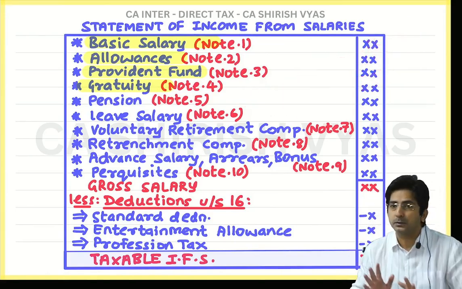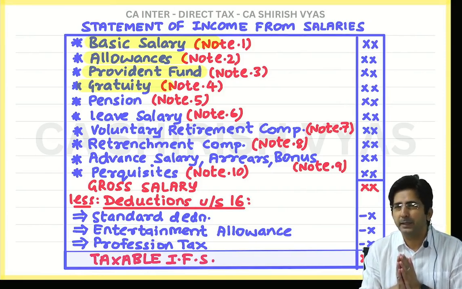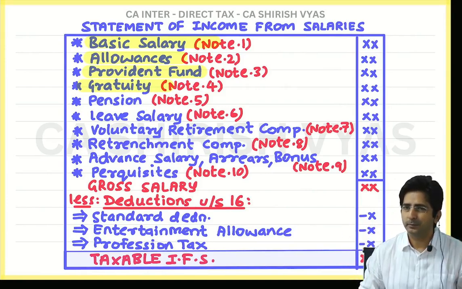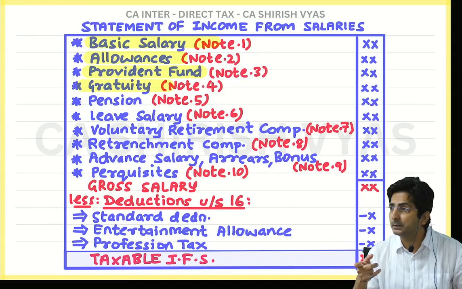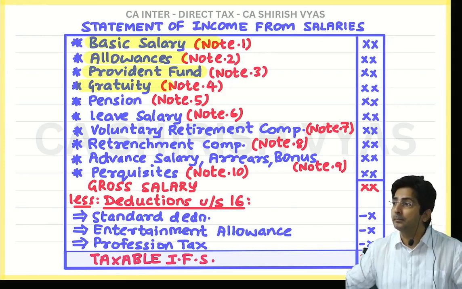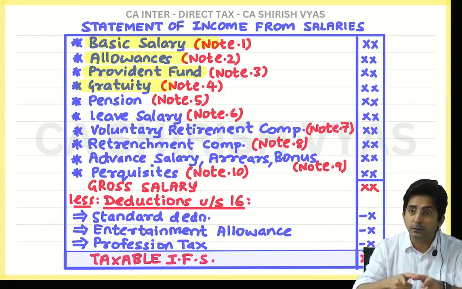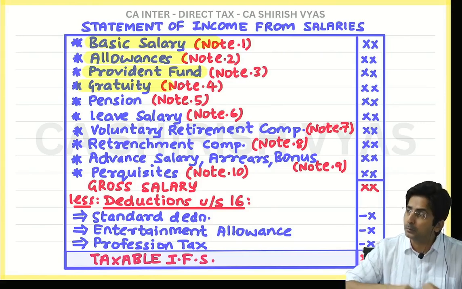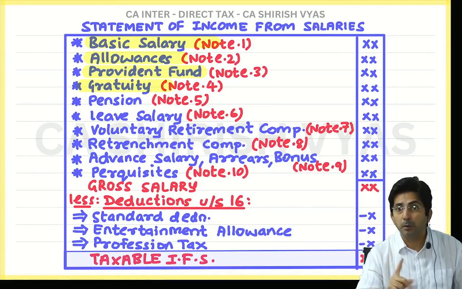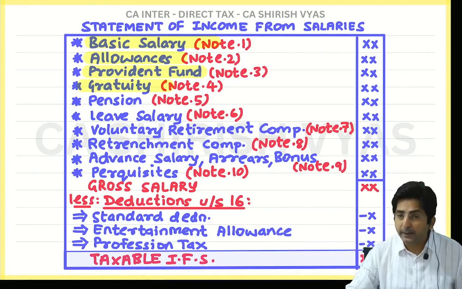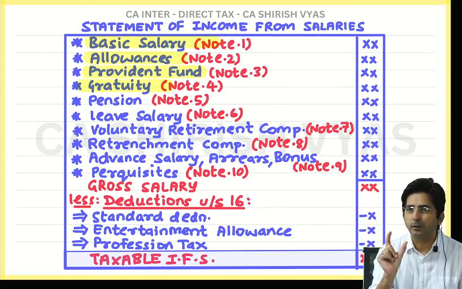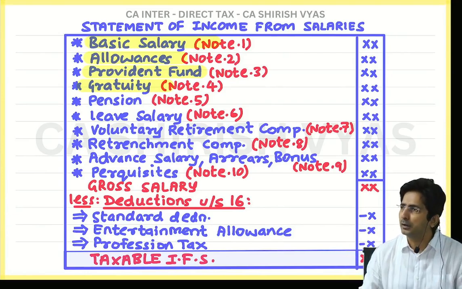You know what is commuted pension? If you request the boss, instead of giving me every month a small amount, give me a lump sum amount. This is called commuting the pension. Commuting means converting monthly pension into lump sum. See, difference is what? Monthly pension you will keep getting month to month till you die. But lump sum pension you will get in one shot, but a big amount.